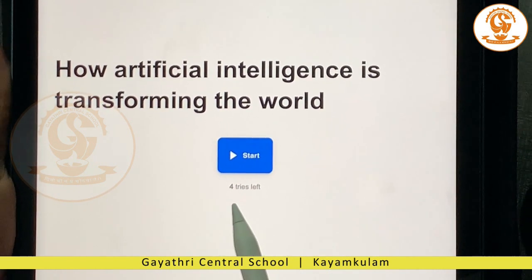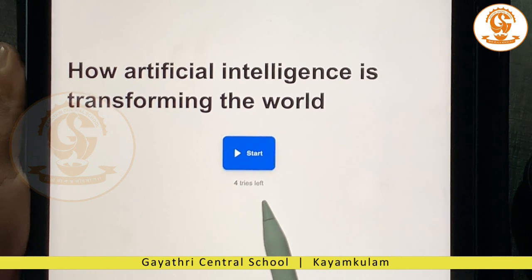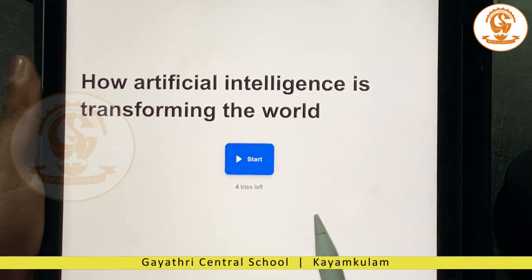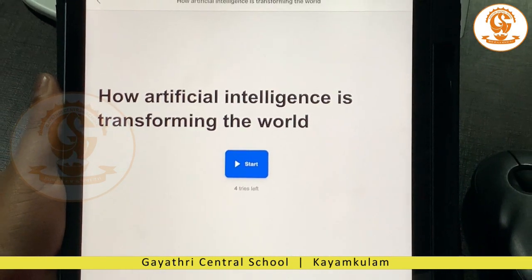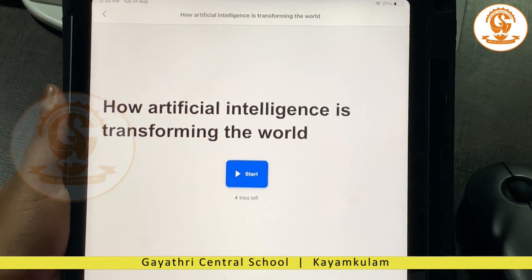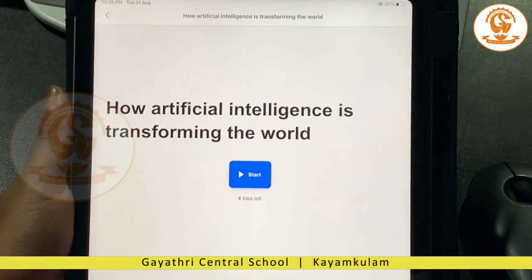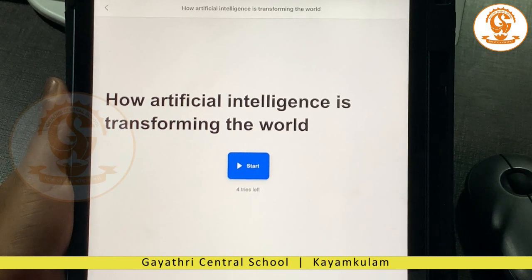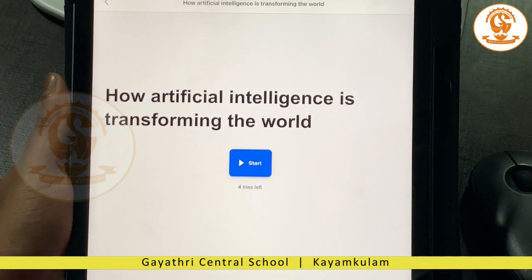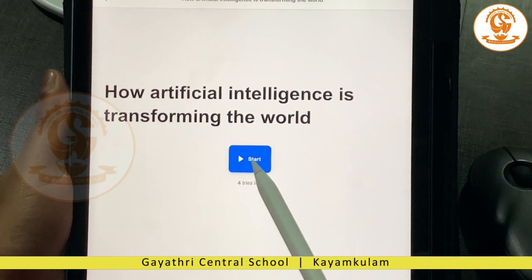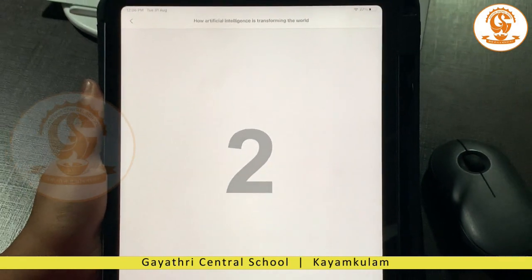So before we start, there are a few instructions that we'll have to keep in mind. The first being that the student will have to check the limit on the number of times the student can redo the passage. If not satisfied, the child can do it again. Once we click on the blue color button, the countdown will begin.